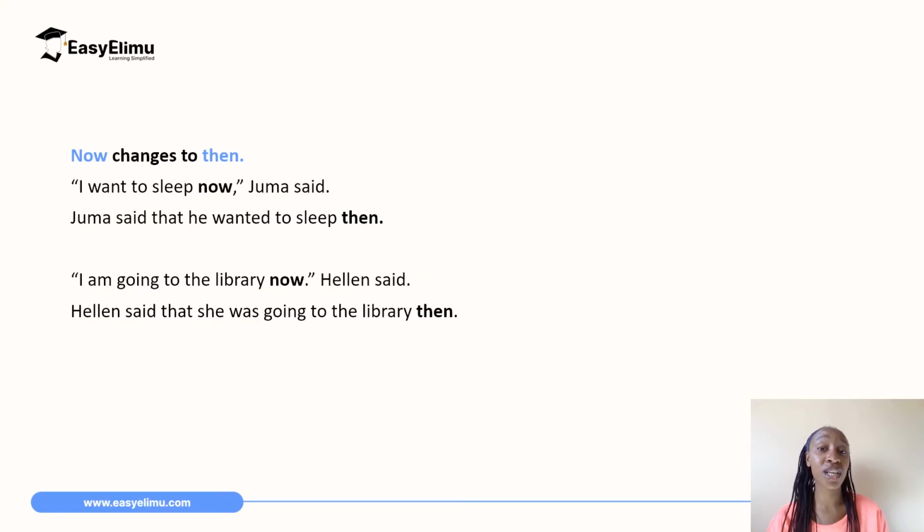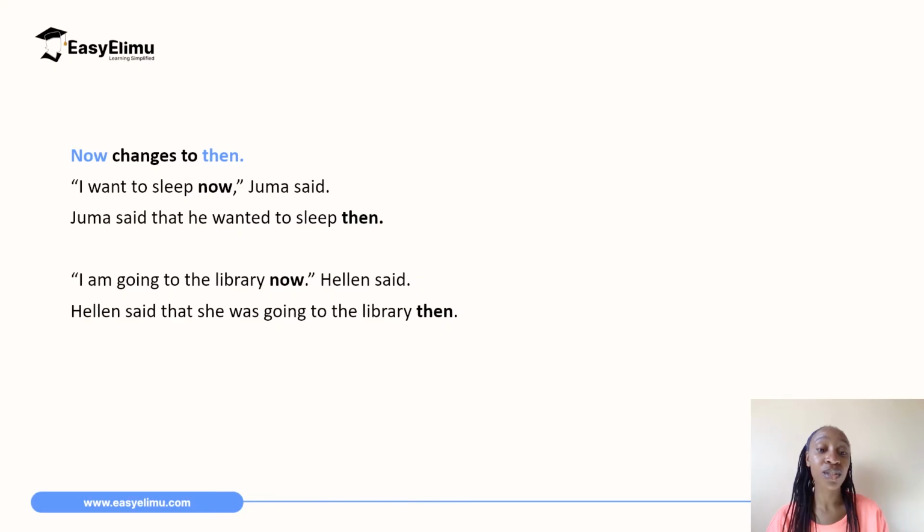Another change to take note of is the word now. In the direct speech, it is now. When you convert to indirect speech, it changes to then. I want to sleep now, Juma said. When you convert this sentence to indirect speech, it becomes Juma said that he wanted to sleep then. So now has changed to then.